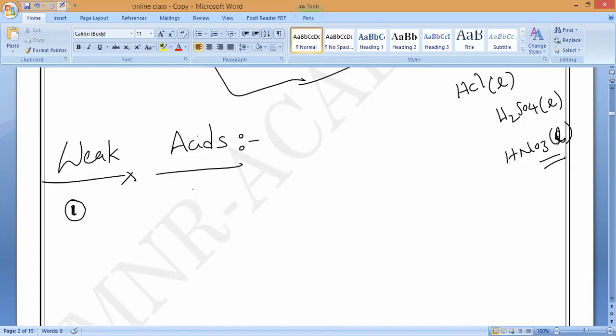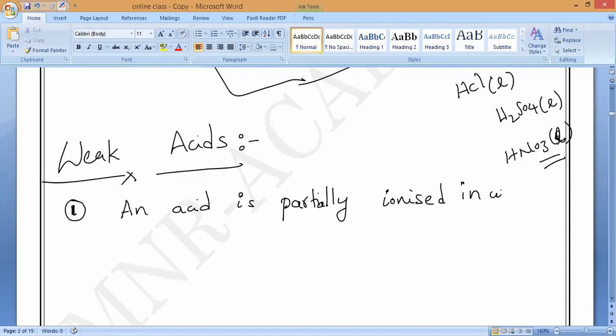Definition. H2CO3. Strong acids are completely ionized. Here, what will happen? A weak acid is partially ionized. It does not mean that it is not forming H plus ions. It will also form H plus ions, but in a lesser amount. Do you understand it? It will form partially. Please note it down: partially ionized or dissociates.